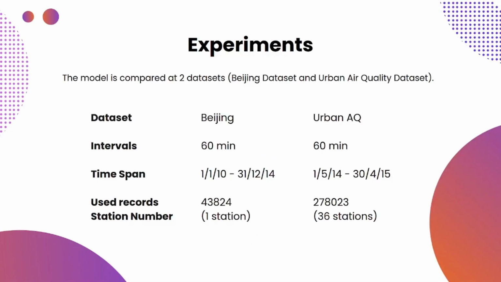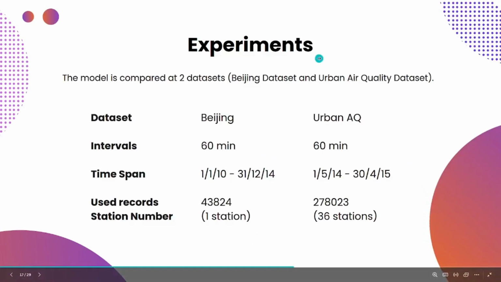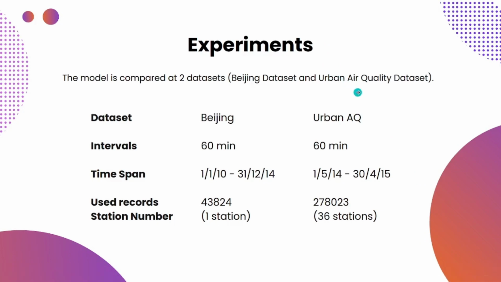So now I will present to you the experimentation part. We will compare our proposed model DAQFF on two datasets, mainly the Beijing and urban air quality datasets. Both contain features like PM2.5, CO2, SO2, dew point, etc. But we will specifically focus on PM2.5.